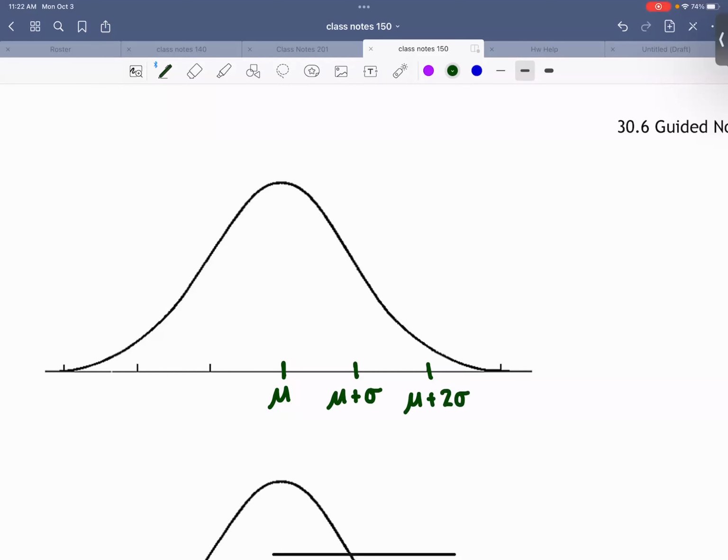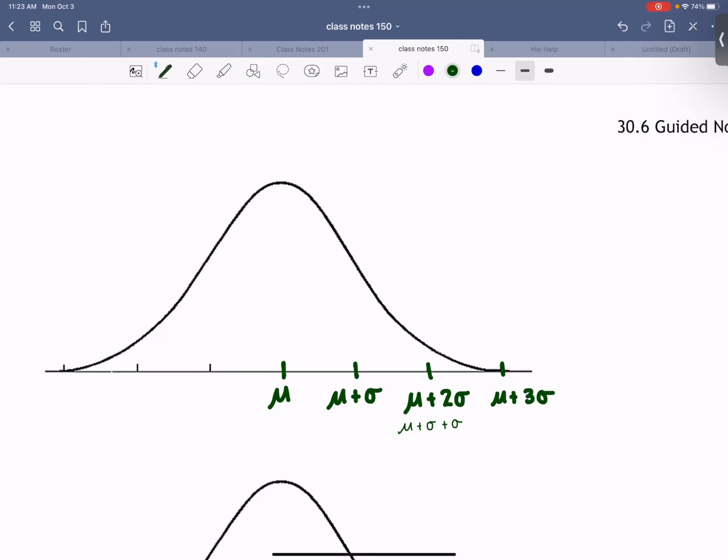Wouldn't that be the mean plus 2 standard deviations? If you don't see that, it's literally the mean plus a standard deviation plus another one. And what would the furthest to the right tick be? Perfect, mu plus 3 sigma.